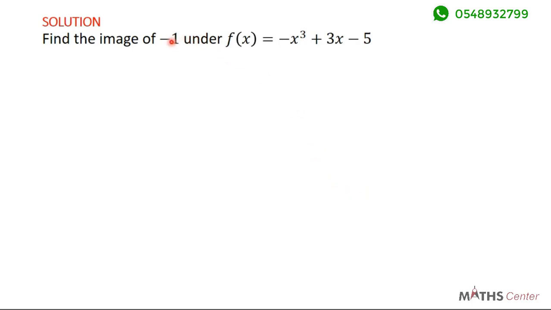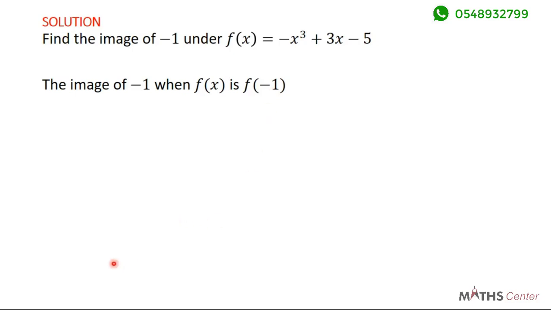So to find the image of −1, you have to find f(−1). You see, this is the function. So f(x) is given as this. So to find the image of −1, you need to find f(−1). That is f into bracket −1. So we are going to replace x with −1, since we are finding the image of −1.